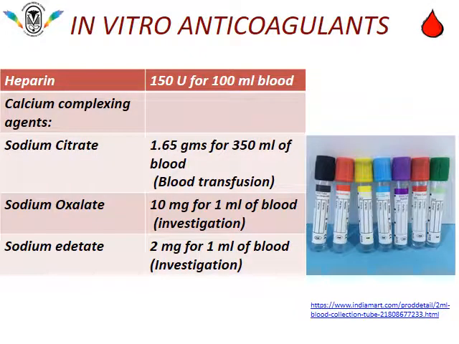In vitro anticoagulants are the anticoagulants which do not allow blood clotting when it is taken for investigation. They are heparin. 150 units of heparin will prevent clotting of 100 ml of blood. Calcium complexing agents like sodium citrate, sodium oxalate, sodium edetate. These things you might have learnt in pathology.